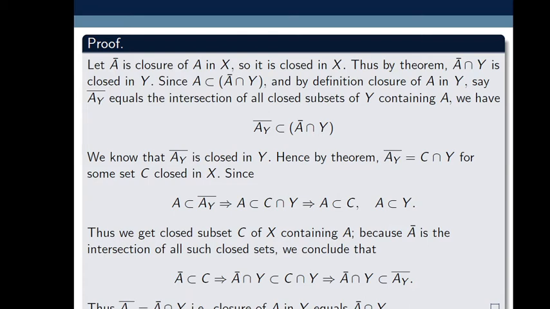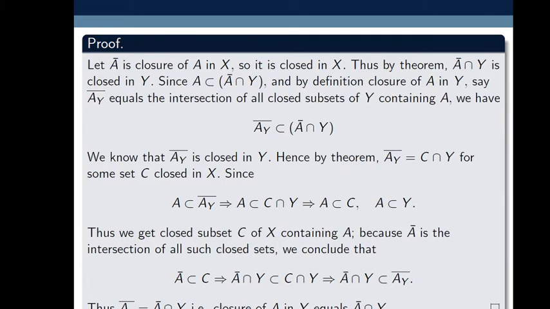So now we discuss the next theorem, but before that we should know what it means whenever we say A intersects B. So let's introduce the new terminology.